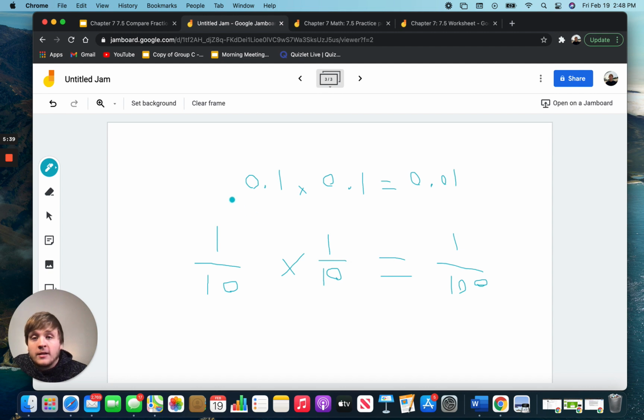So 0.1 times 0.1 becomes a smaller number because we are taking a part of a number. Same thing down here, 1/10 of 1/10 will be smaller than the original 1/10. We got 1/100th. Hopefully that makes sense a little bit, why we get smaller numbers when we are multiplying factors by factors. Our product is always going to become smaller in those situations.